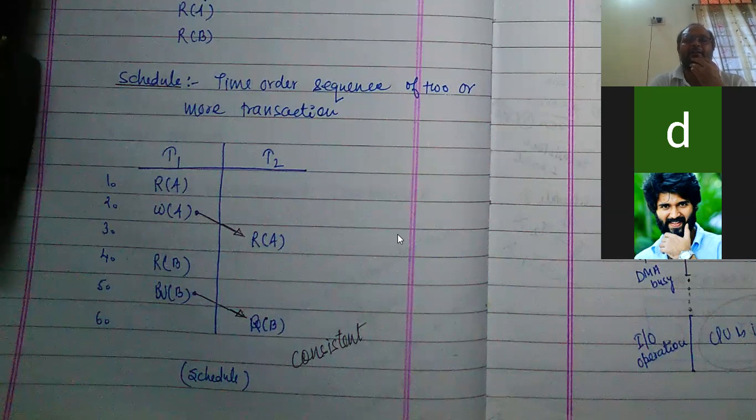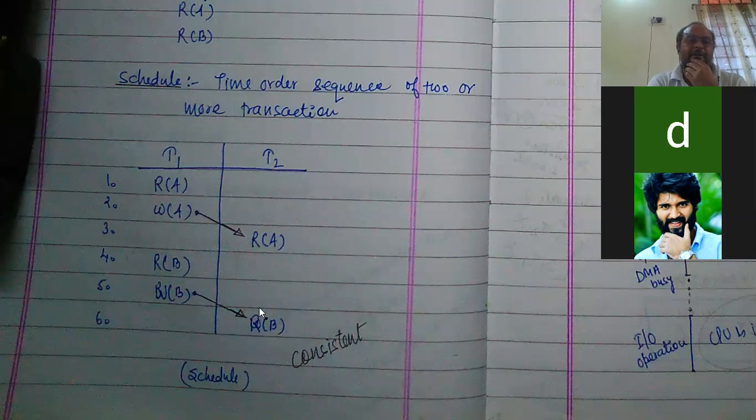In serial schedule, what is happening? All the operations of the T1 transaction will end first. After that only the T2 transaction will start. If I write RA and RB here and remove it from there, it becomes a serial schedule. Concurrent schedule means before ending all the operations of T1, T2 operations also start. And in serial schedule, after ending all the operations of T1 only, the T2 transaction will start.